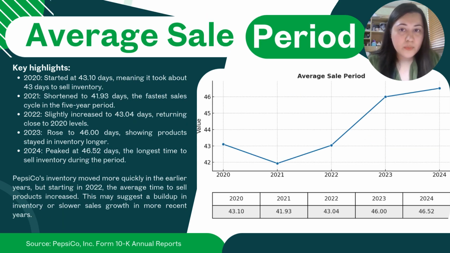So when we look at the average sale period, we can see that in 2020, it started at around 43 days, and then it slightly increased by 2022, but there was a sudden jump by 2024, which peaked at 46.52 days, the longest time it took to sell inventory during that 5-year period. So PepsiCo's inventory moved more quickly in the earlier years, but starting in 2022, the average time to sell products increased. This may suggest a buildup in inventory or slower growth rates in more recent years.